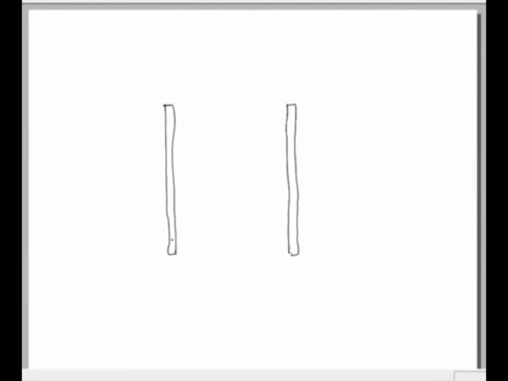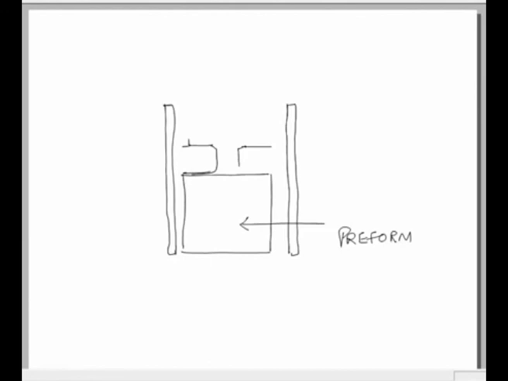These are the two heating coils, and inside we have kept a preform. We have the heating coils, and then we have an infiltrant. This is the passage through which the infiltrant will come.